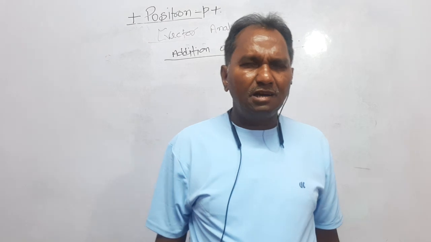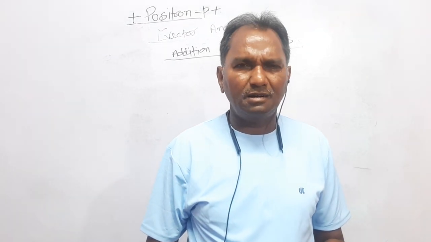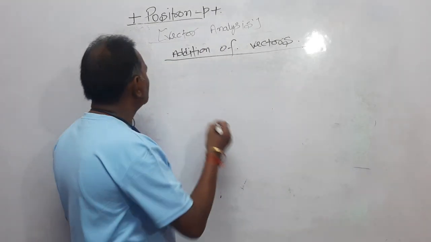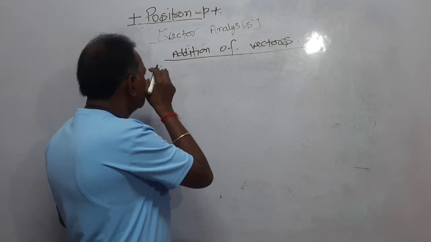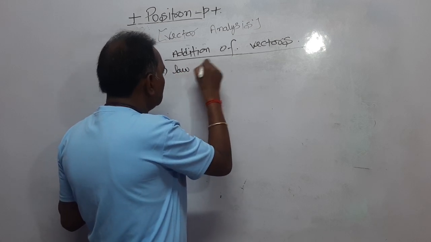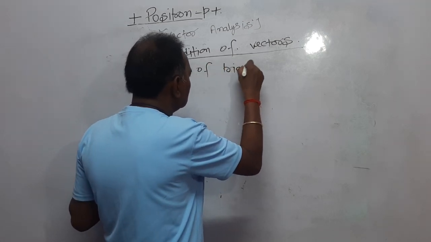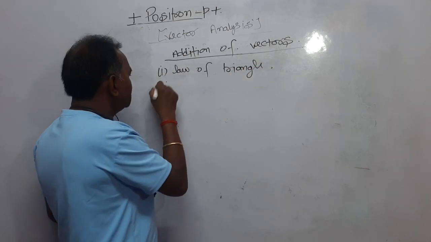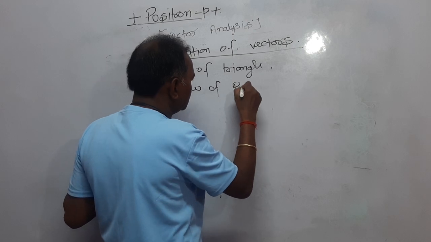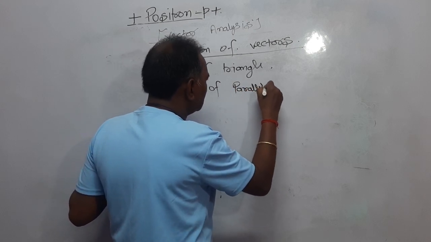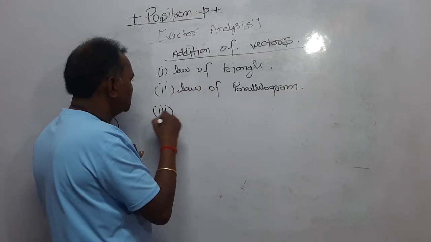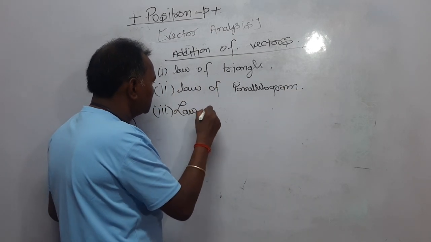Addition of vectors. Dear student, there are many methods for the addition of vectors. One is the law of triangle. Second one is the law of parallelogram. And third one is the law of polygon.